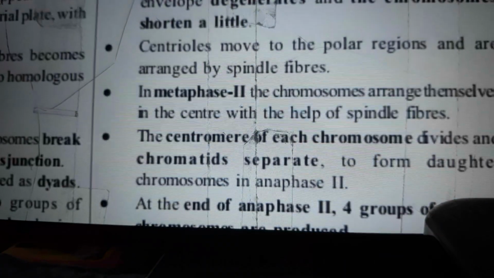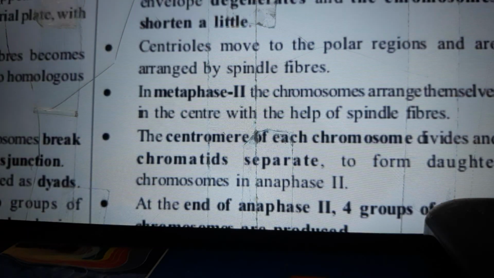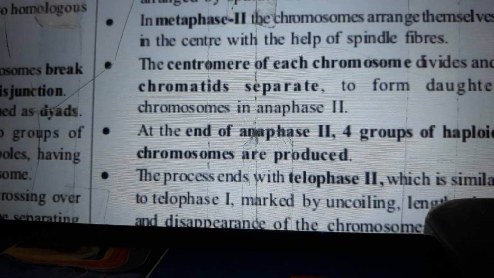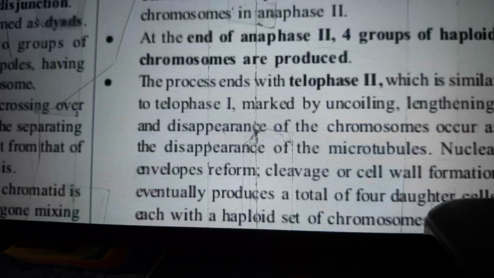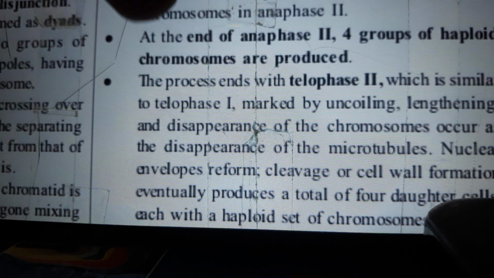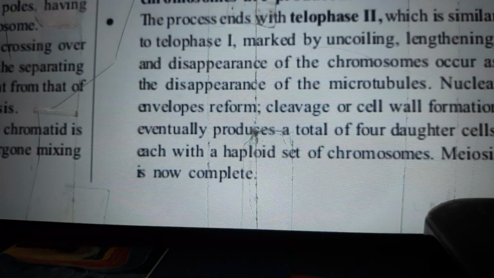In prophase II, nucleolus and nuclear envelope degenerate and the chromosomes shorten a little. Centrioles move to the polar regions and are arranged by spindle fibers. In metaphase II, the chromosomes arrange themselves in the center with the help of spindle fibers. The center of each chromosome divides and chromatids separate to form daughter chromosomes in anaphase II. At the end of anaphase II, four groups of haploid chromosomes are produced.